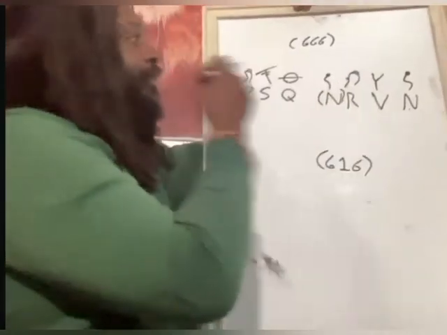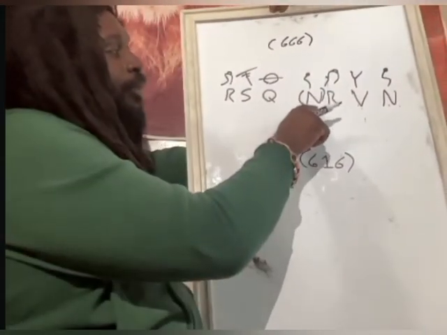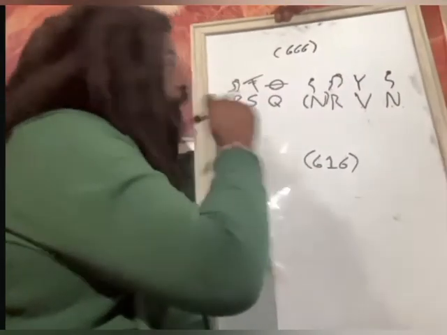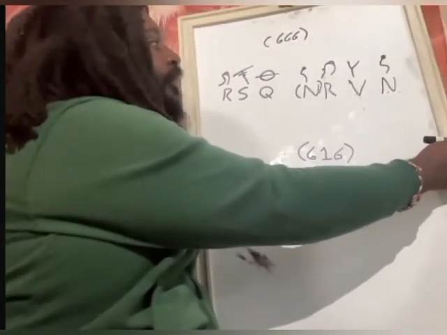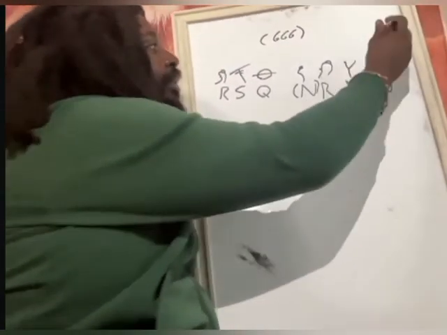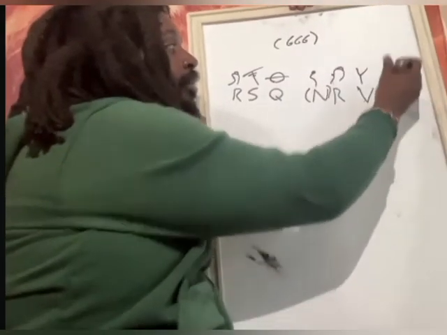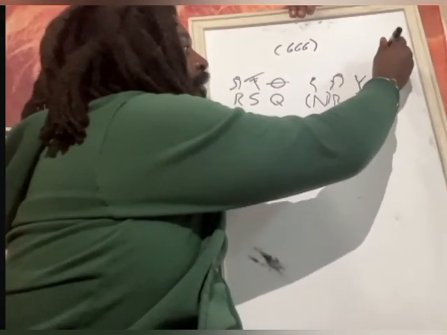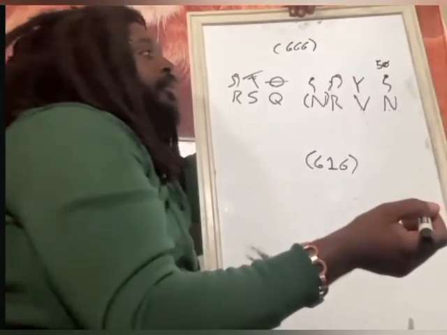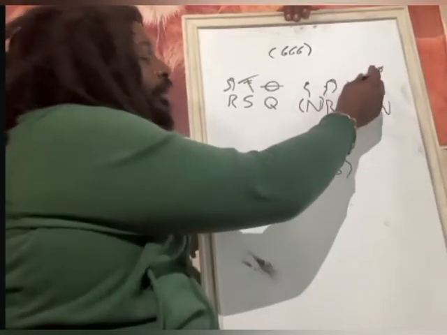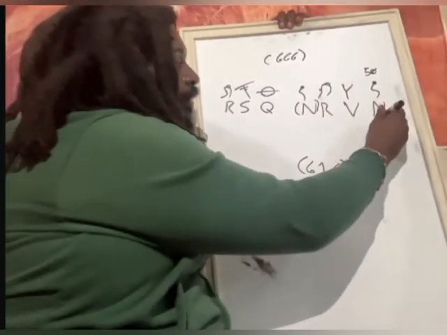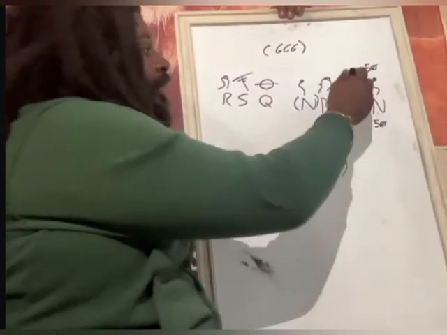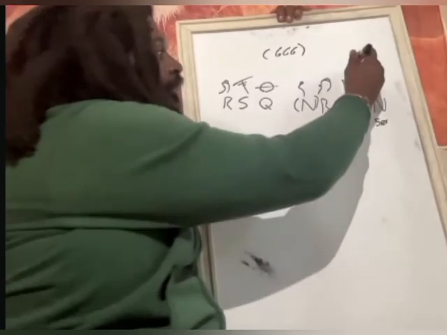This is where we get 666 from. But I put this in parentheses, if you notice. Why is that in parentheses? Well, watch this. If we go by the numbers, the numbers need to add up. So nun for us is the 14th character, which is the number 50. Correct? All right. Then 50. So this is 50. This is 6.